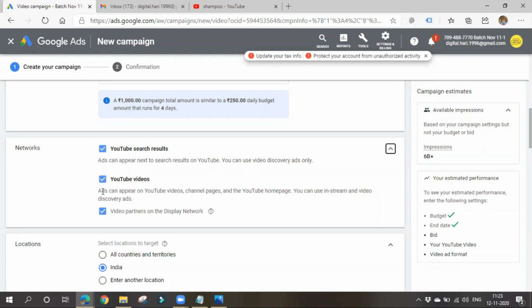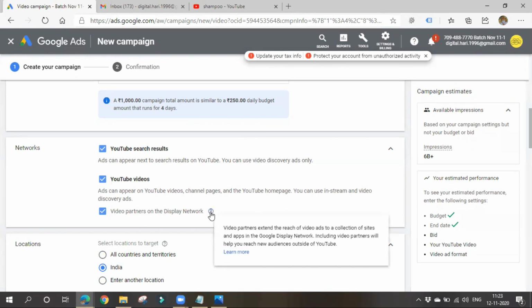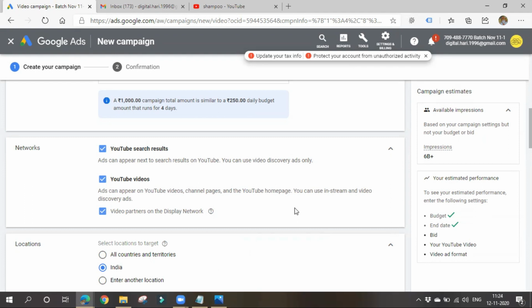Okay, so here it has been written: ads can appear on YouTube videos, channel pages, and the YouTube homepage also. Okay, you can use in-stream and video discovery ads, whatever it may be. And the next thing is video partners on display network. Okay, so some sites might be partnered with YouTube. So sites and apps in the Google display network. So if you want to show your ads on those partnered sites also, again it may incur some money.